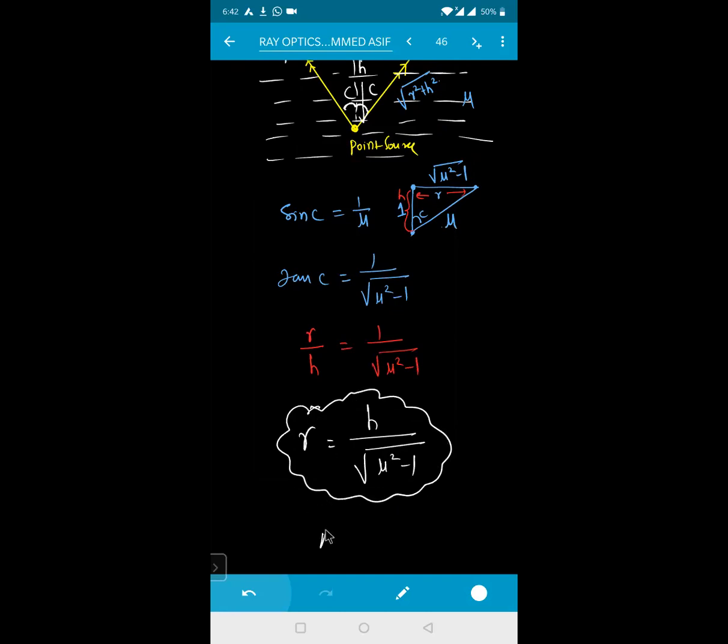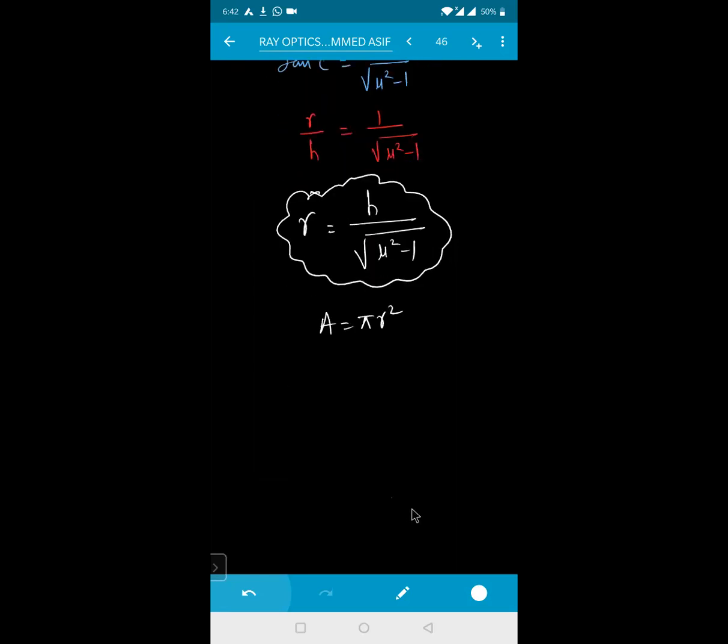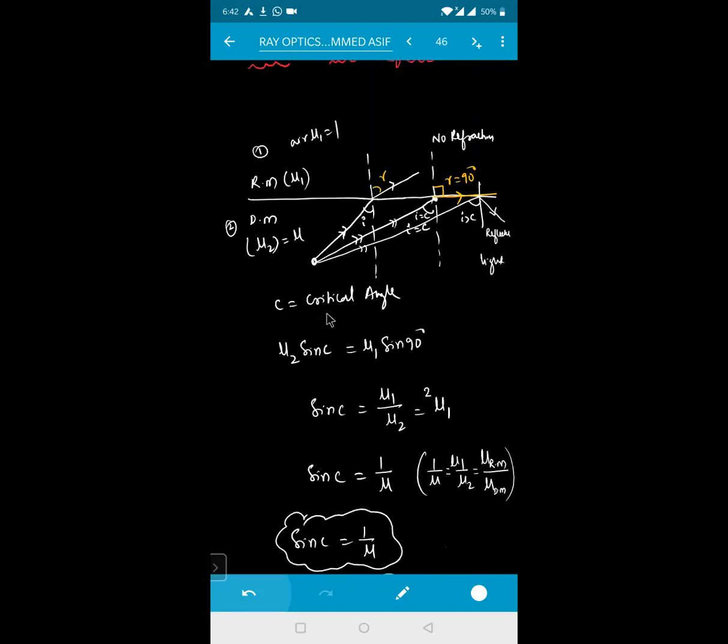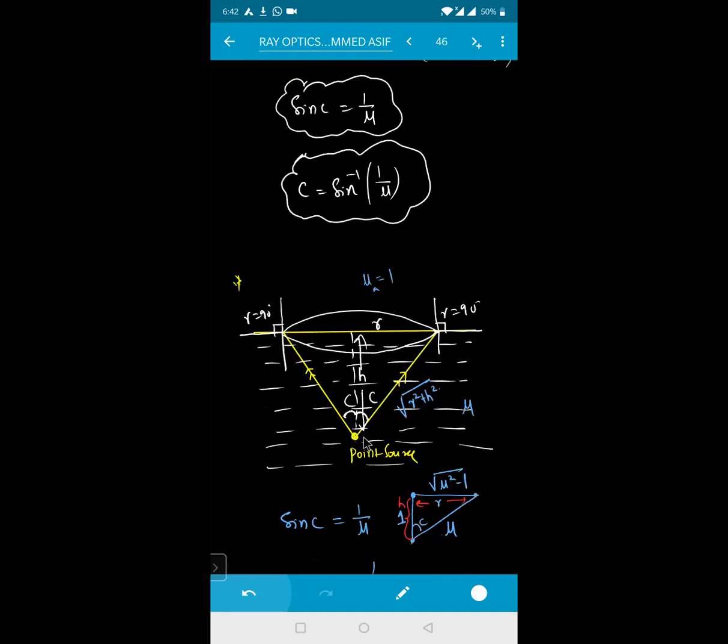If it's asking for the area, the area will be pi R squared, that is pi H squared divided by mu squared minus 1. So this is the area up to which the light will go outside. Like, if a bulb is kept at the bottom of a swimming pool, what is the area up to which the light will go out? Or if a fish is at the bottom and it asks for the radius in which the fish can see the birds.